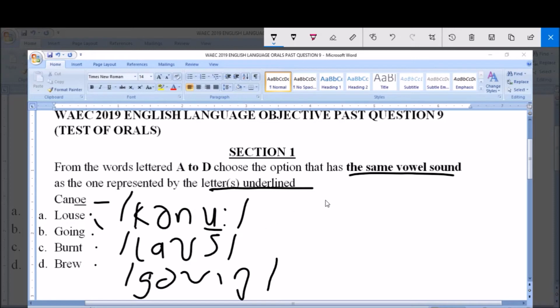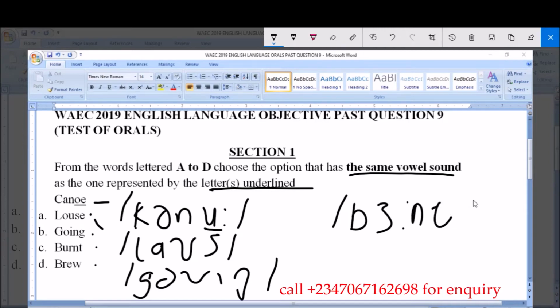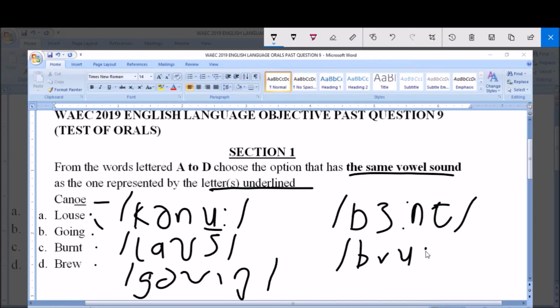Option C is burnt, transcribed this way. Then option D is brew, transcribed this way. So you have the long U sound here.